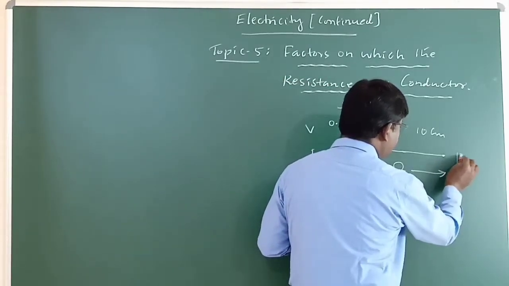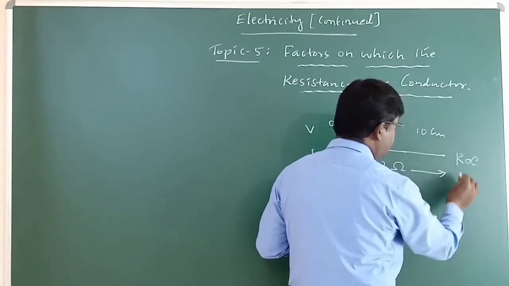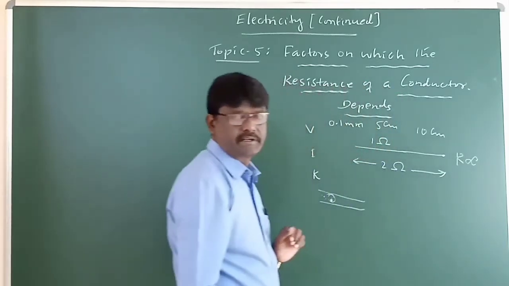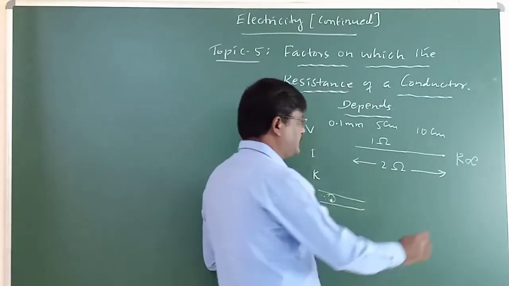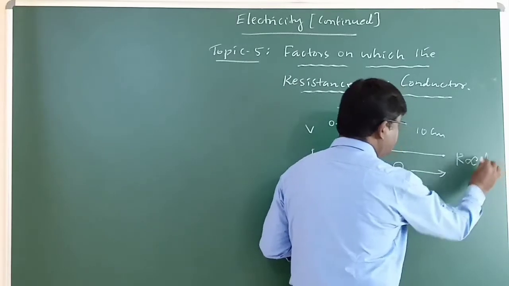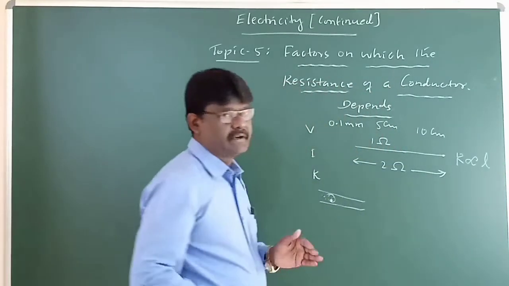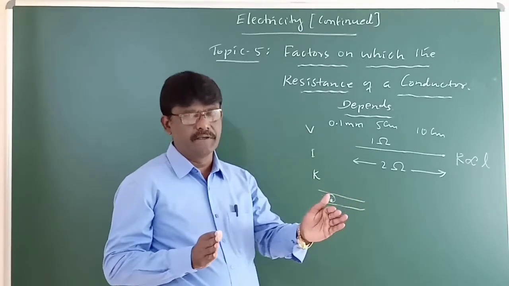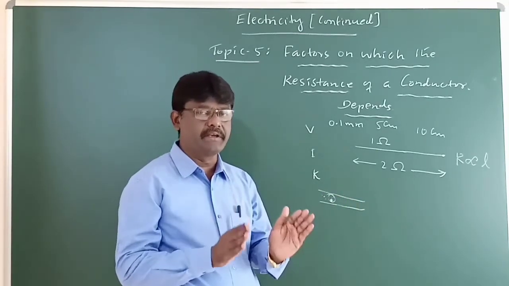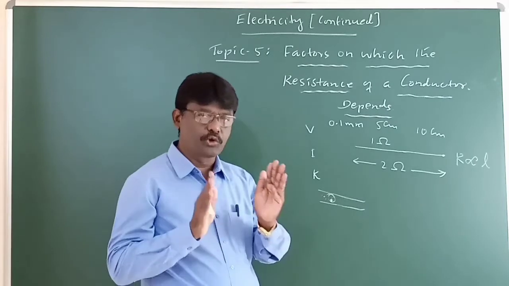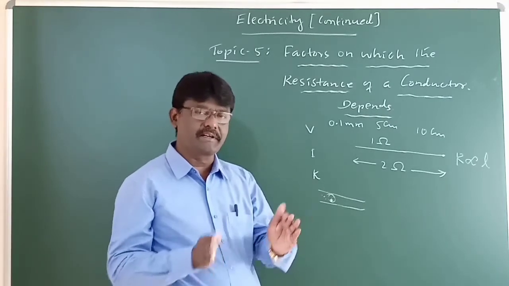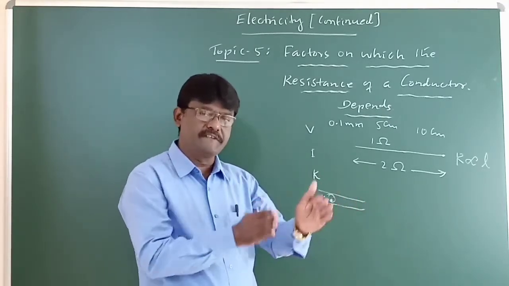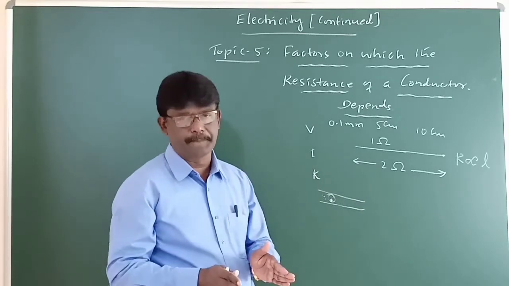Hence, we can come to one simple conclusion. Resistance of a conductor increases with length. What does this mean? As the length increases, the resistance also increases. The scientific reason behind this is the collision between the electrons and the fixed ions in the conductor.